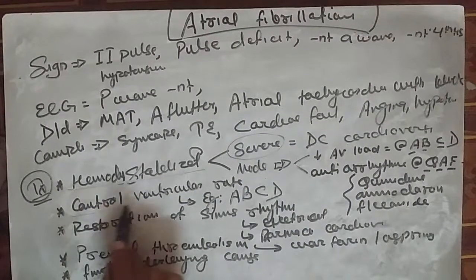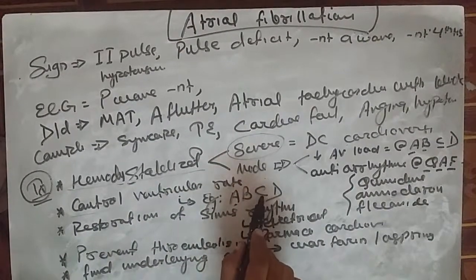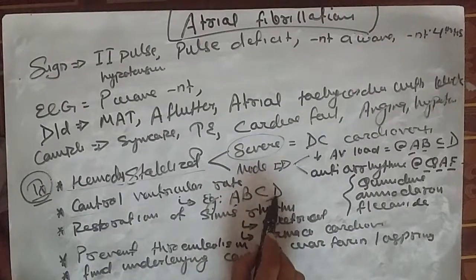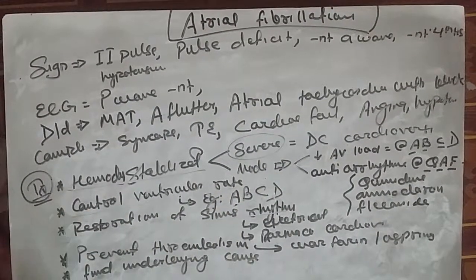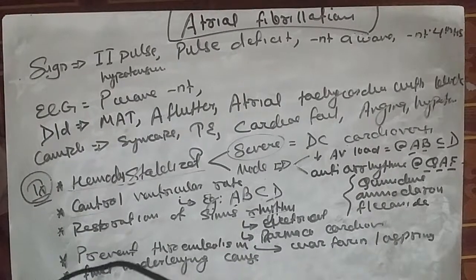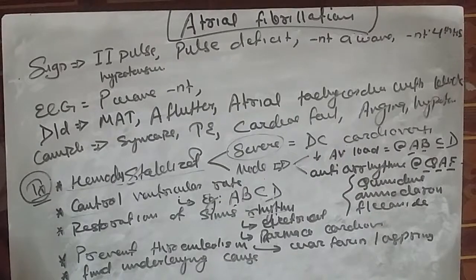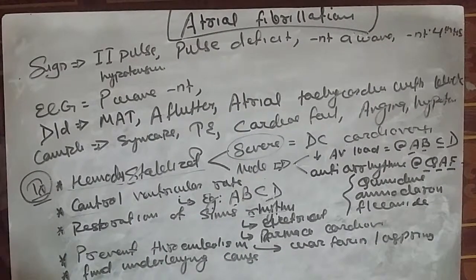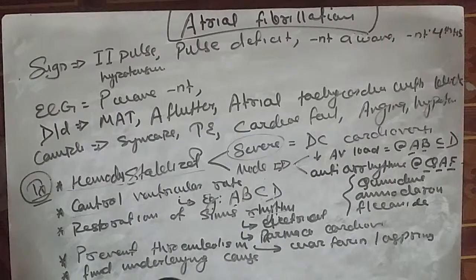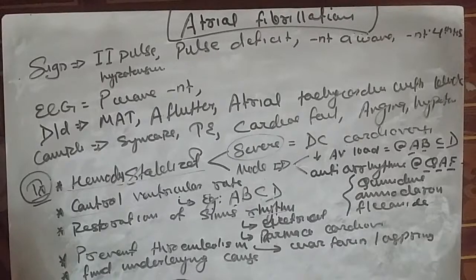Then we control the ventricular rate via adenosine, beta blocker, calcium channel blocker, and digoxin. Restoration of the sinus rhythm is done via two methods, either electrical or pharmacological cardioversion. For prevention of thromboembolism, we can give warfarin or aspirin.